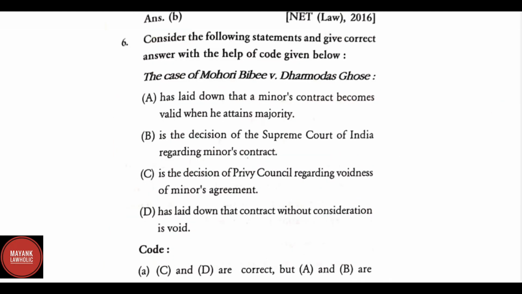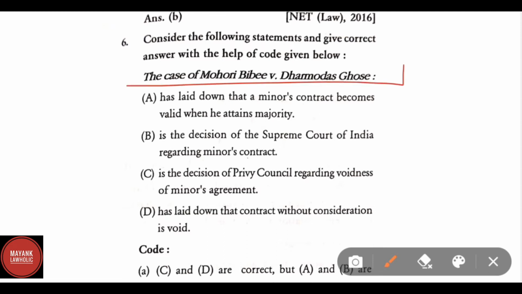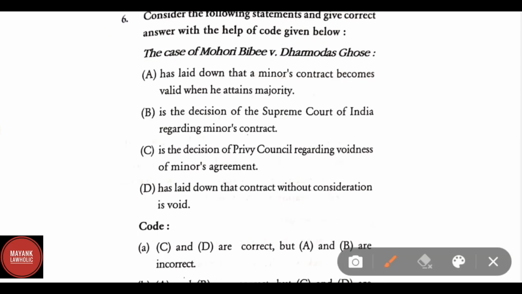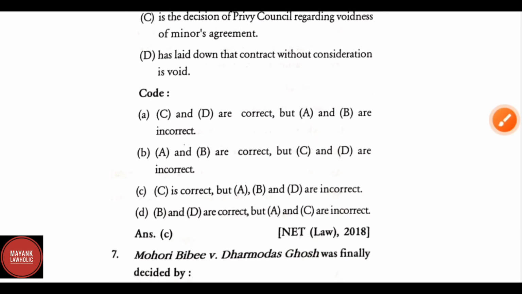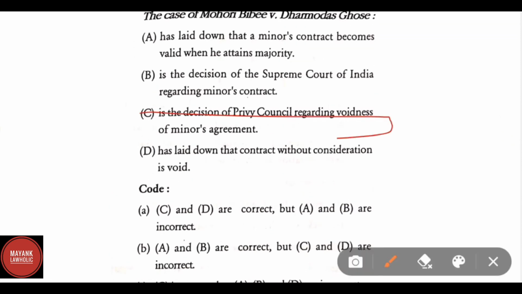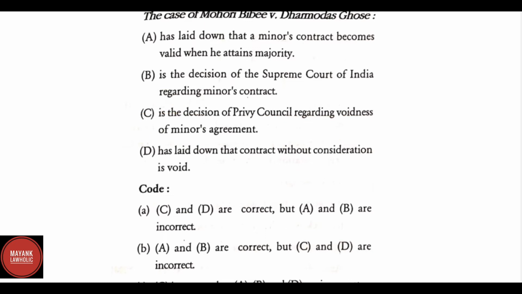Consider the following statement and give the correct answer with the help of the code given below. The case of Mohri Bibi versus Dharmadas Ghosh: has laid down that a minor's contract becomes valid when he attains majority; is the decision of the Supreme Court of India regarding minor's contract; is the decision of the Privy Council regarding voidness of minor's agreement; has laid down that the contract without consideration is void. Correct answer is C. Is the decision of the Privy Council regarding voidness of minor's agreement.